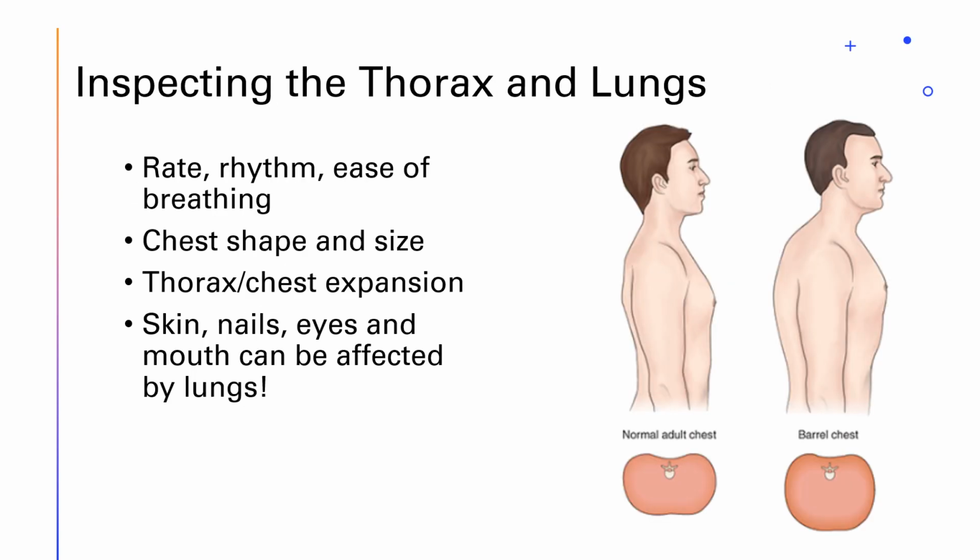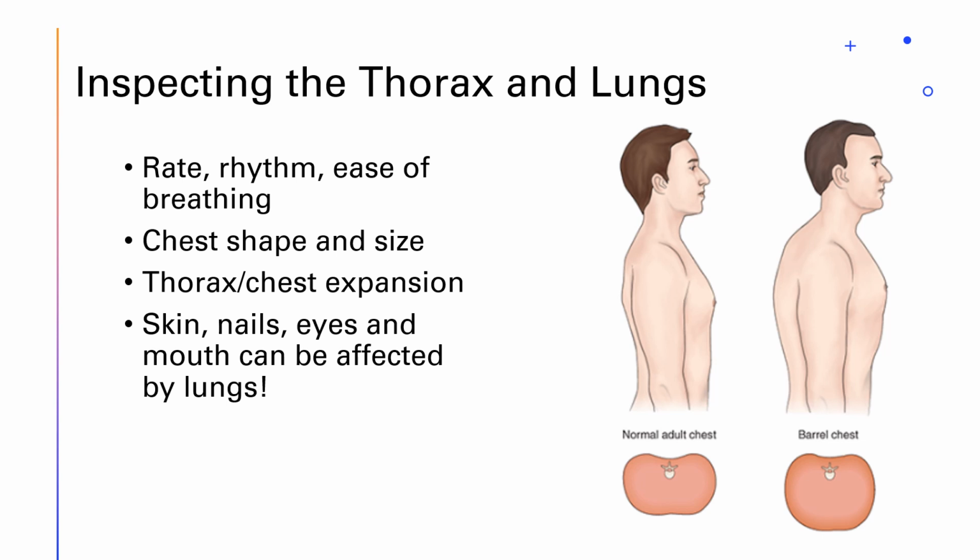When we inspect the thorax and lungs, we're watching to see if their chest moves symmetrically with each breath. Both sides of the chest should move the same. We're watching to see how easily they are breathing. Do they look comfortable while they're breathing, or do they look like they're having some difficulty breathing? Do they look like they're trying really hard to breathe? While we watch, we count respirations and watch the rhythm of their breathing. Is it coming regularly like a metronome, or are they breathing irregularly? We want to assess how deep or shallow they're breathing.